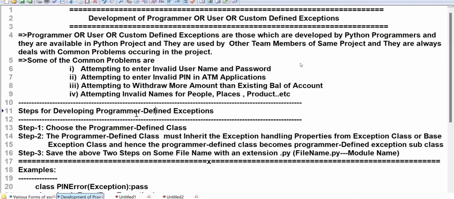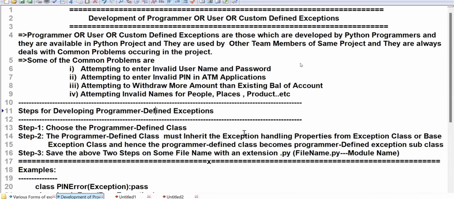Generally, ZeroDivisionError. But today I'm not taking ZeroDivisionError. I want to develop my own class. You write, another way: define a Python exception class. It should work like ZeroDivisionError.